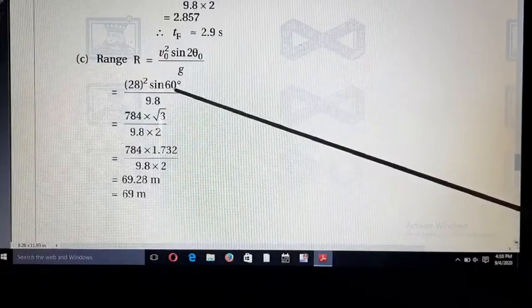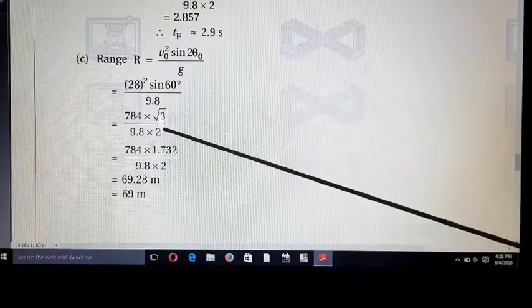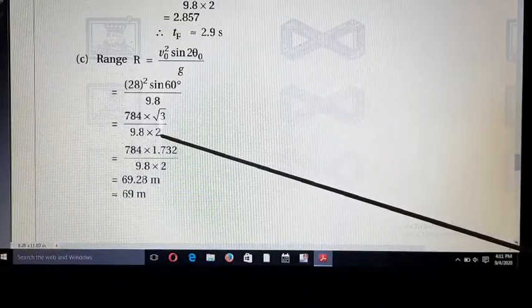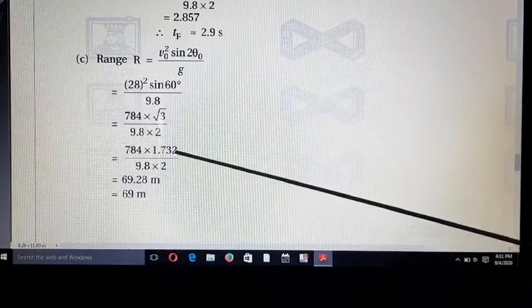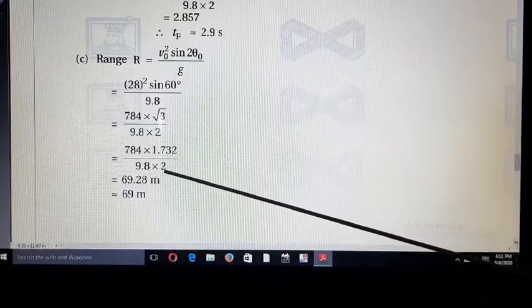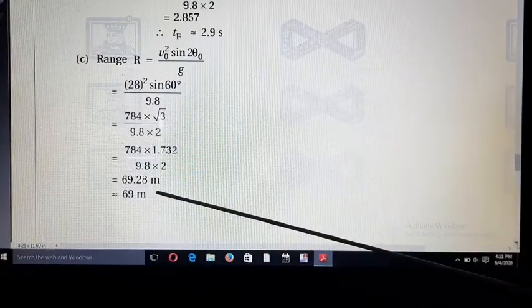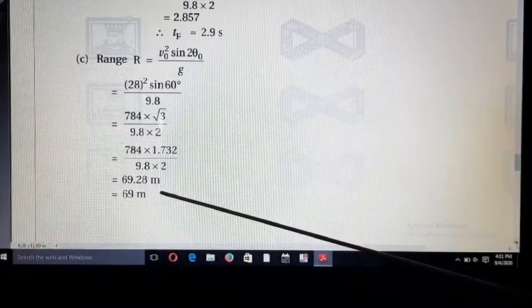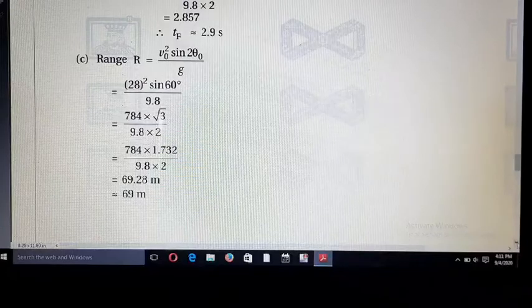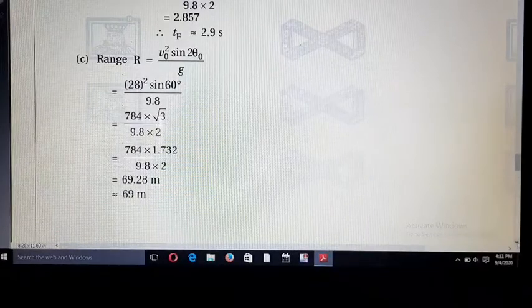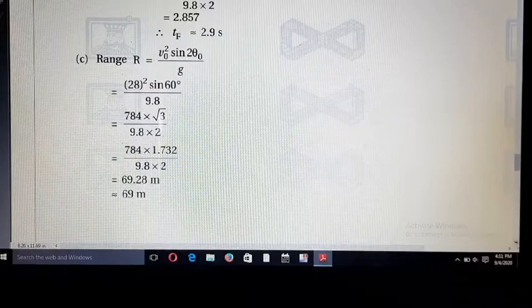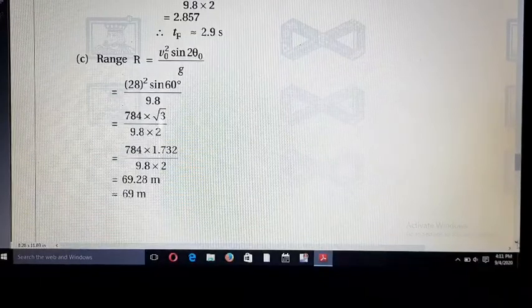The value of sine 60 is root 3 by 2. So friends, you calculate all these values and we finally get the answer 69.28 meter. Similarly, we can write 69 meter. Friends, all these examples are very useful and very important. You write and prepare them.